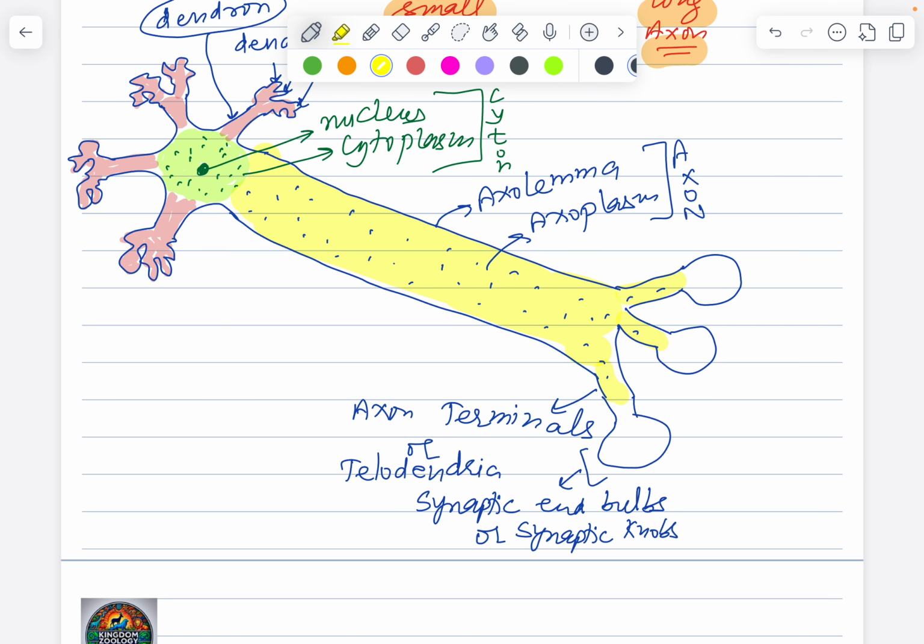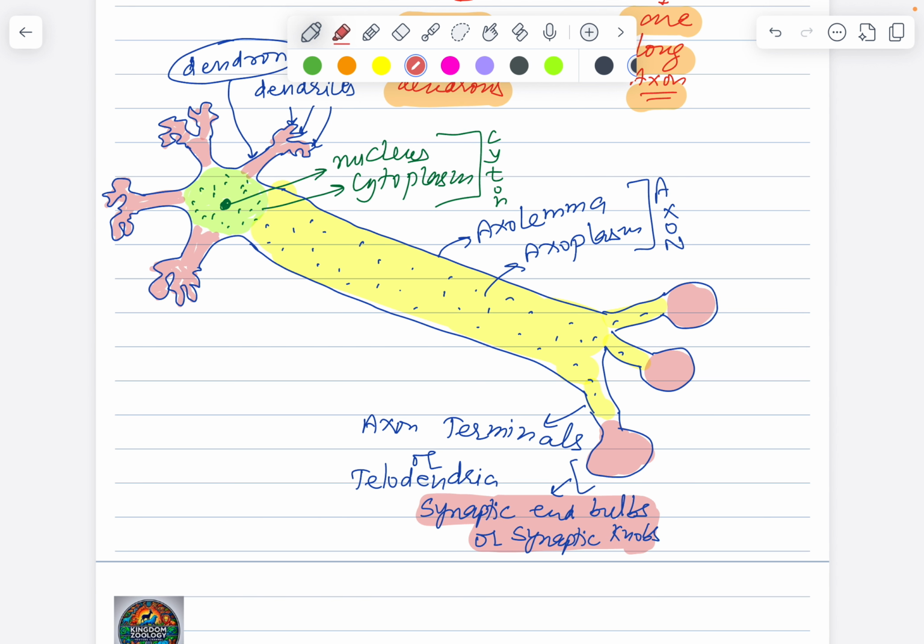Okay, in the end over here, these structures I'm talking about. What are these? Synaptic end bulbs or the synaptic knobs. The slight dilations at the end of the telodendria. Okay, so this is how the structure of the axon is going to end.